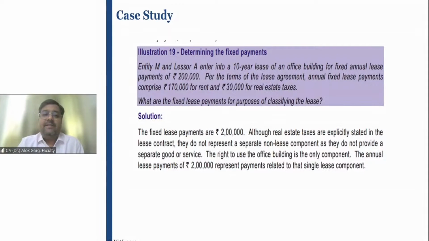Determining the fixed payments. Entity M and lessor A enter into a 10-year lease of an office building for a fixed annual lease payment of rupees 2 lakh. As per the terms of the lease agreement, annual fixed lease payments comprise 1,70,000 rupees for rent and 30,000 for real estate taxes. What are the fixed lease payments for the purpose of classifying the lease?